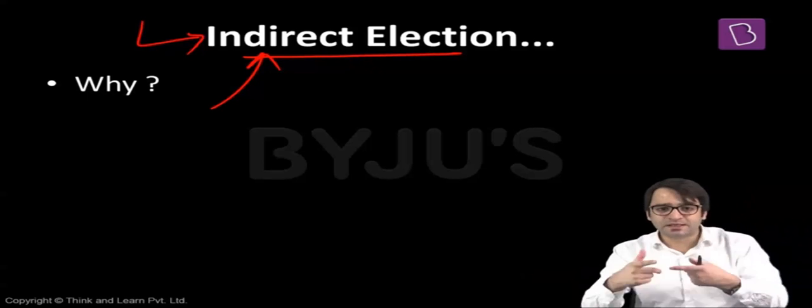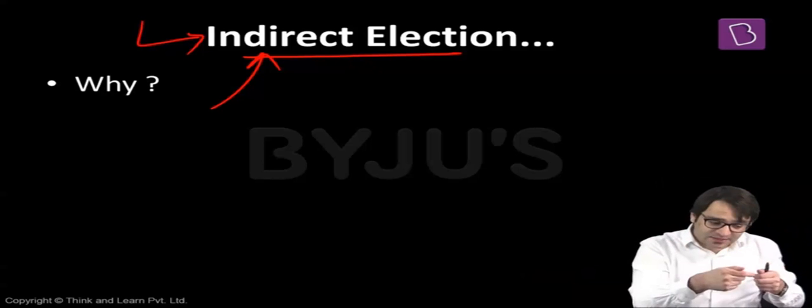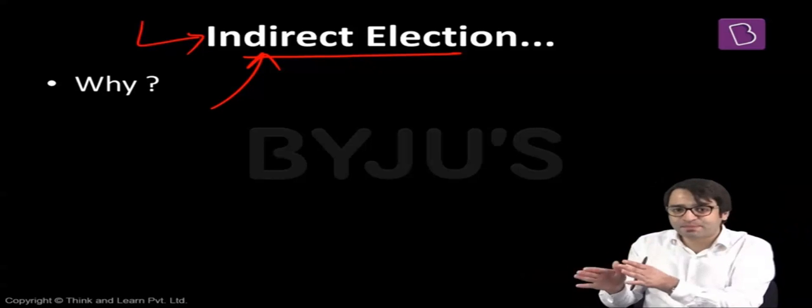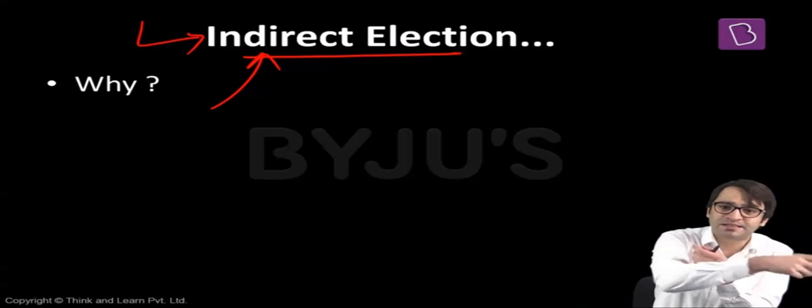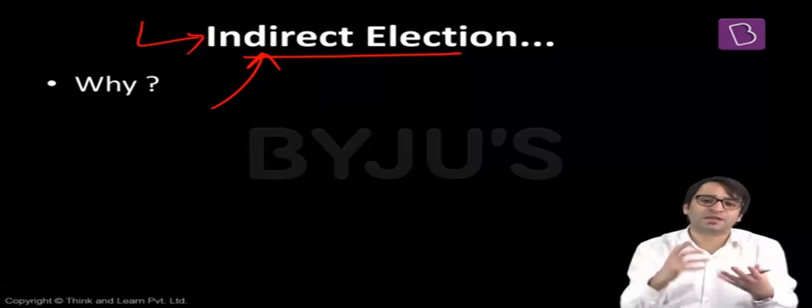That means, number one, the president is elected by an electoral college. And who all are part of the electoral college, you know now. The president is elected by an electoral college in an indirect election. That is, elected by the people, but not directly. Indirectly, through their representatives in parliament and state legislatures. Indirect election. And why do we have indirect election for the office of the president? We have the explanation for that.